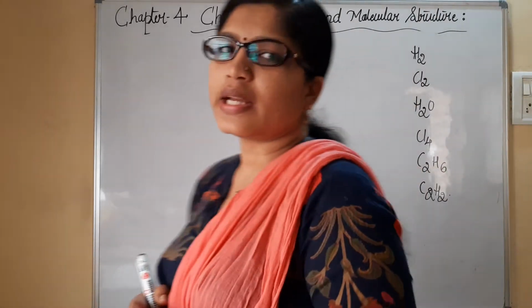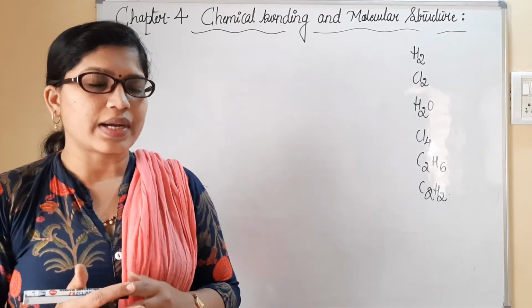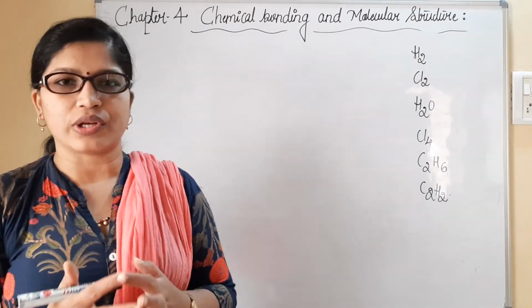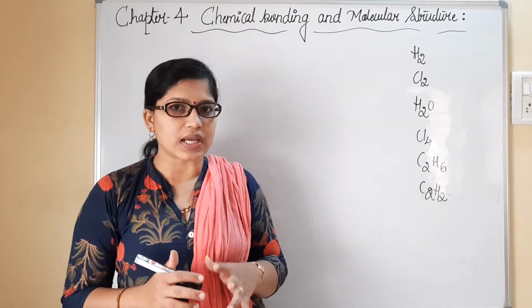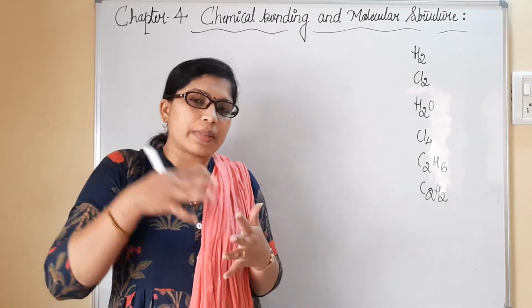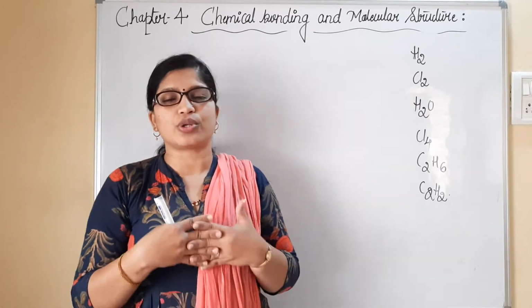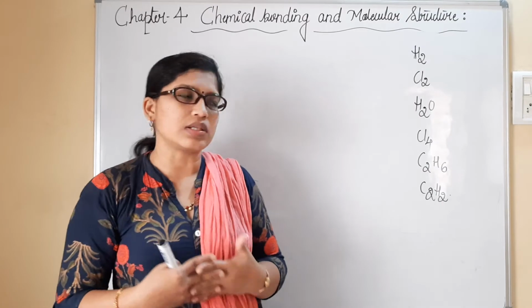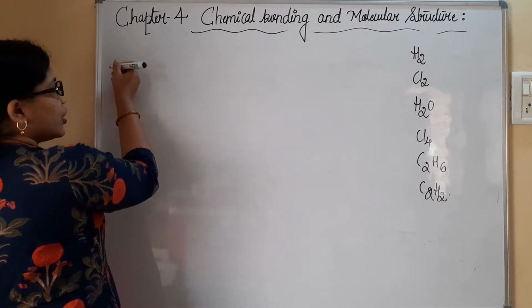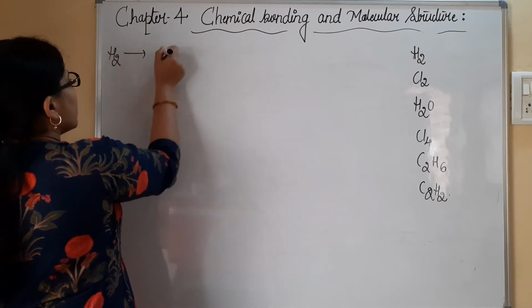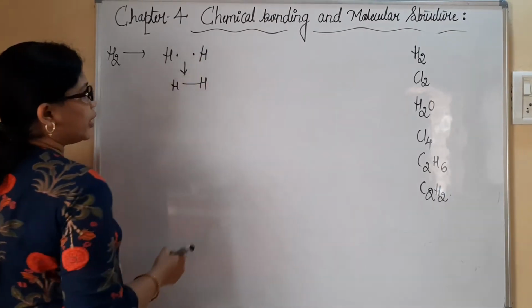Before I get started with formal charge, we need to understand how we are supposed to write the Lewis dot structure for molecules. So far we have seen representation of only the atom with its valence electrons. Now if an atom combines with another to form a molecule, we have to understand how to represent the Lewis dot structure for that molecule. I have given certain examples here. For example, let me consider H2. I have already shown you. H2 will be showing H and H, they combine with each other, and they will form a covalent bond.